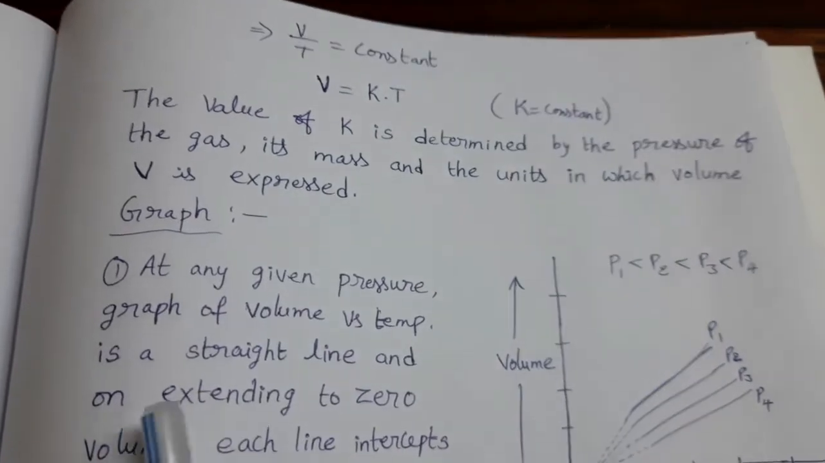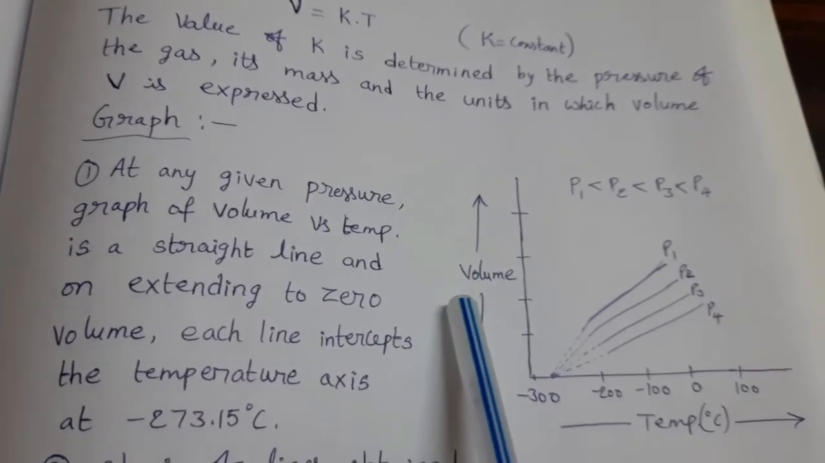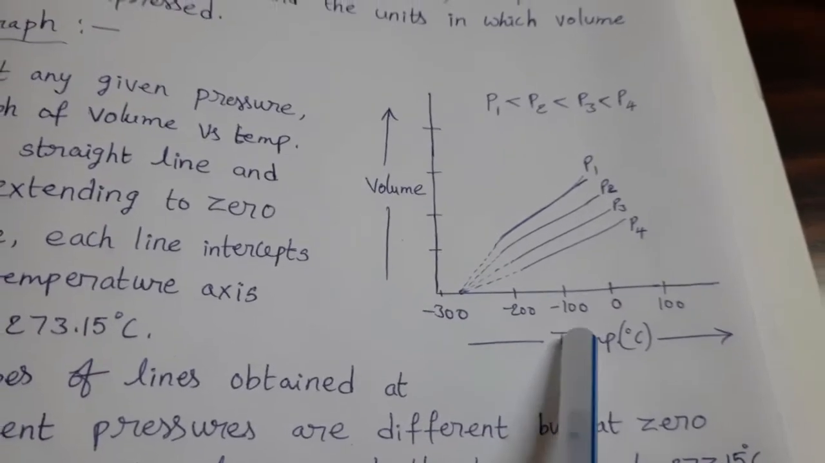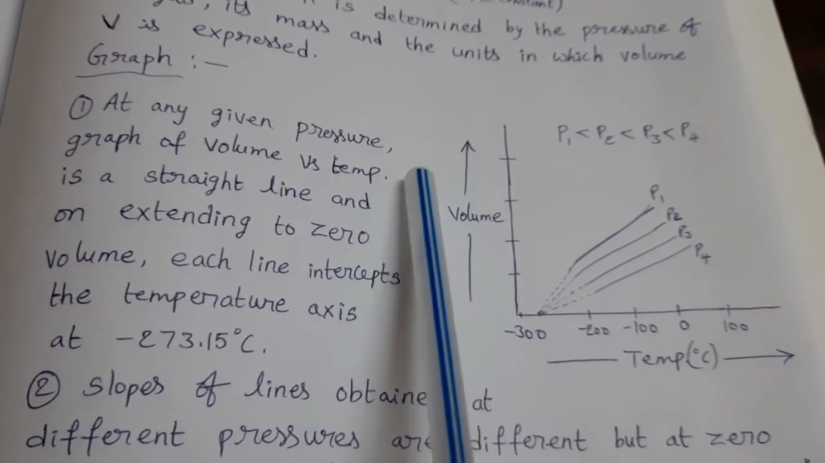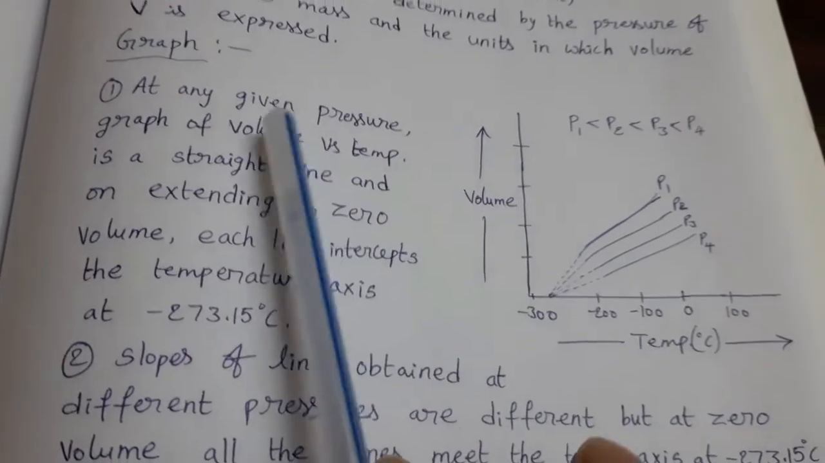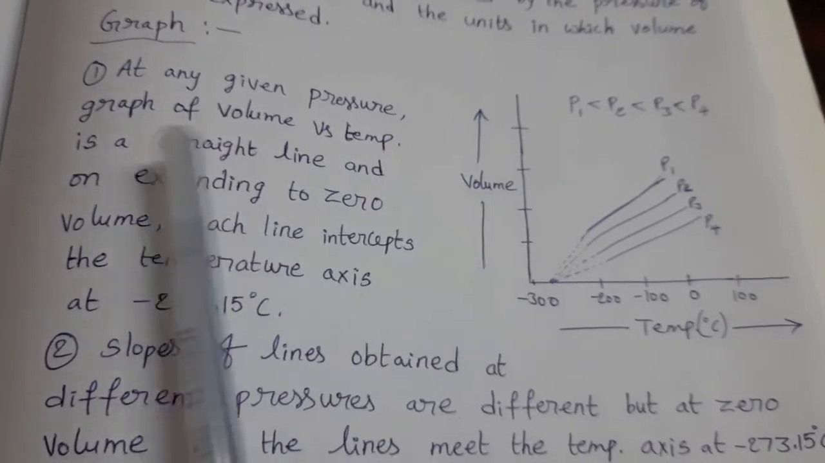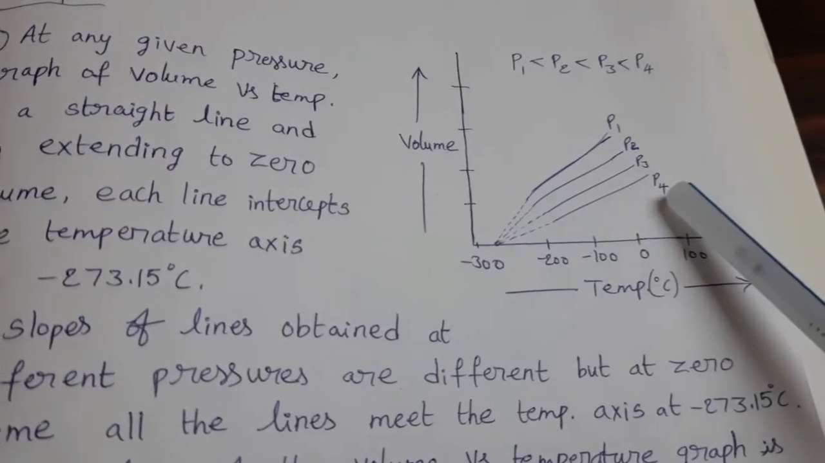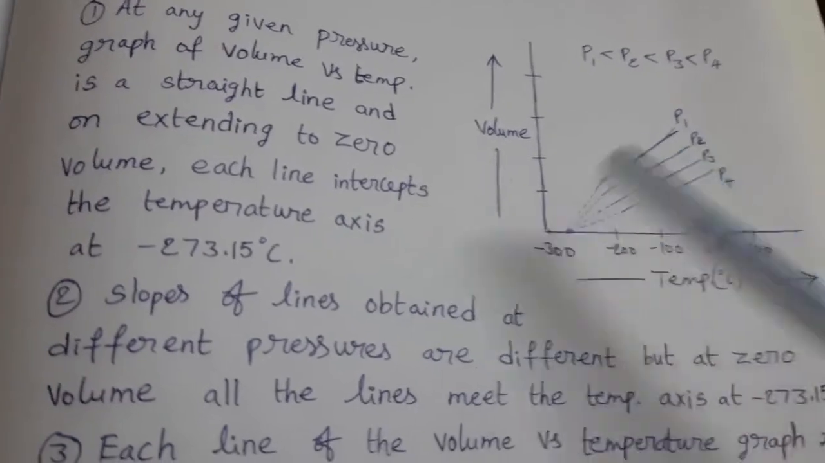Next, graphical representation. How can we represent this law? By using a graph. Volume is taken on the y-axis, temperature in degrees Celsius is taken on the x-axis. At any given pressure, in this Charles law, pressure is constant. It gives the relationship between volume and temperature. So at any given pressure, the graph of volume versus temperature is a straight line. See, this is a straight line. P1, P2, P3, P4, different pressures. At a particular pressure, we can get a straight line.